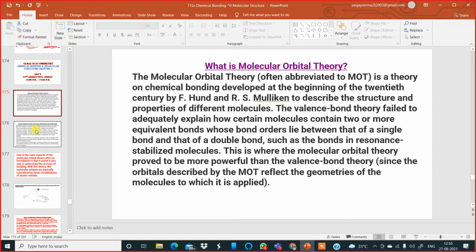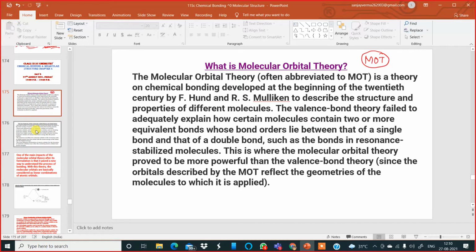Let us go to the basics. This molecular orbital theory, my dear students, is abbreviated as MOT. In short, molecular orbital theory.